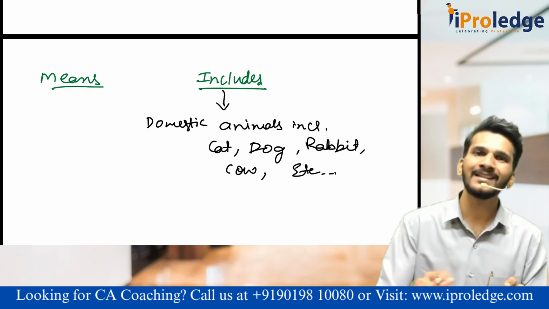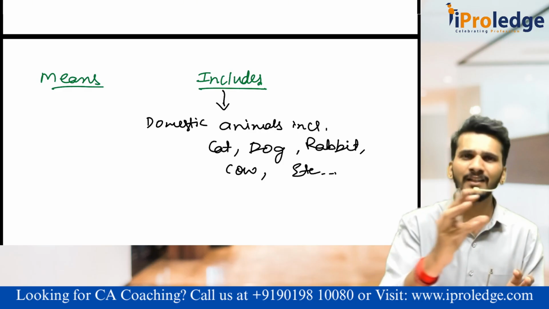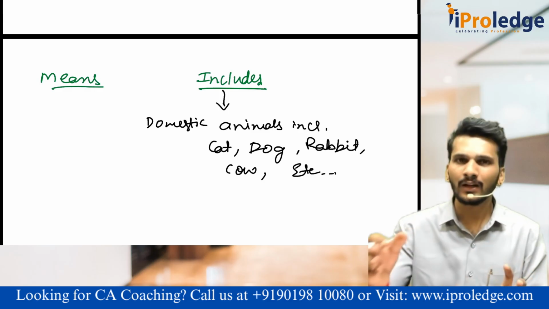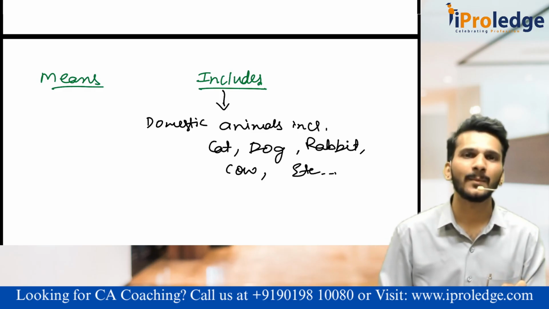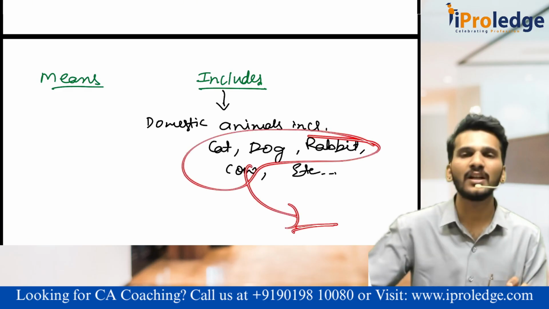Anything which fits into this category, not only what looks like these animals, also sits under the domestic animal category. Includes means these are not the only things. Along with that, there are some additional things.